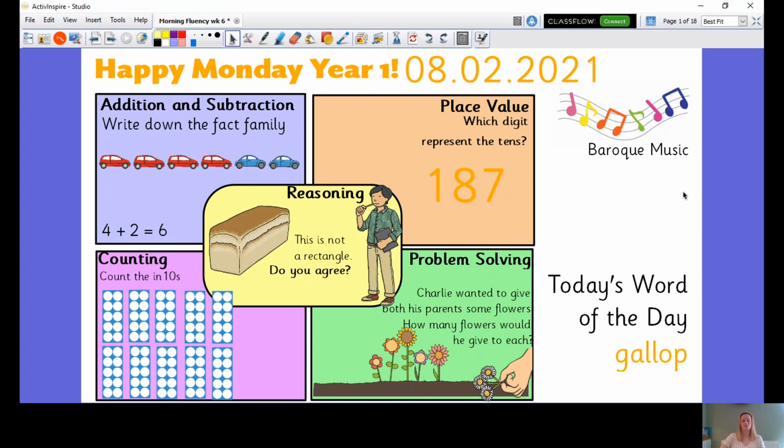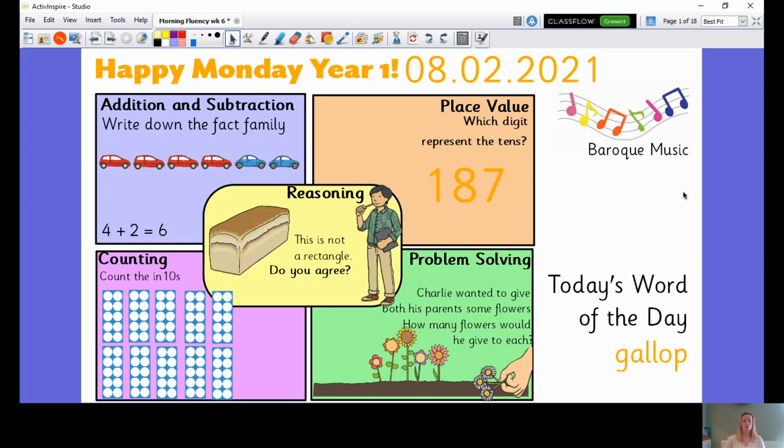The reason I'm excited for Teams is it gives you more information. It allows us to share worksheets with you, share scaffolds, share word maps, lots of different things that you can use. And what's even better about it is you don't have to print absolutely everything off. You can edit it on the document itself. So hopefully it's going to help speed up a lot of your home learning and maybe something a bit different is going to inspire you a bit more and excite you a bit more.